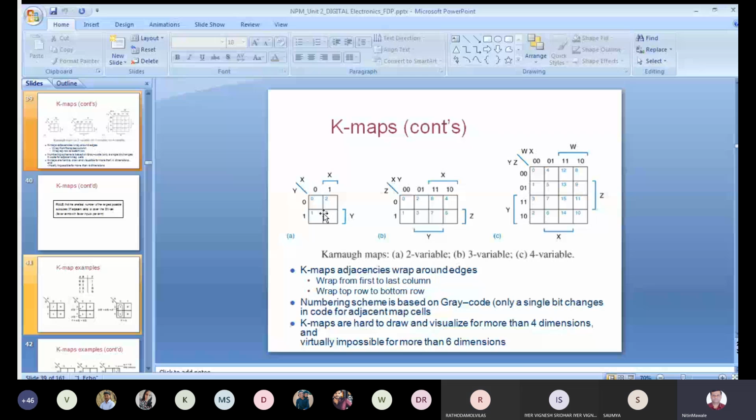Hello? Yes, sir. Getting. Who has that problem? Are you getting that now? Tell me frankly, because if you have not understood this, it will be very difficult for you to understand the K-map. If any person has any doubt, you can ask right now. Sir, why have you written X and Y?